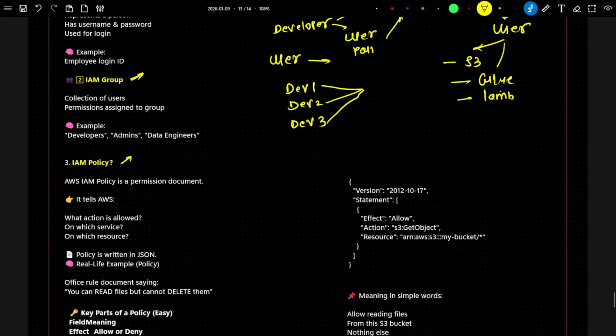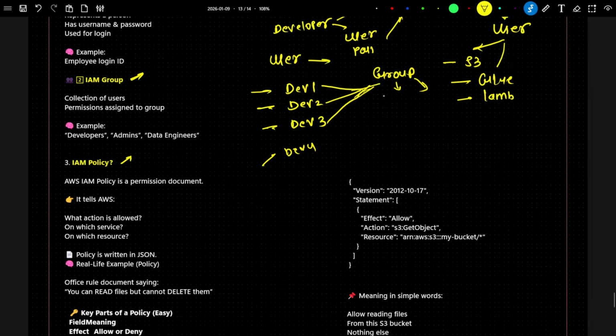So what you can do is create one group. In this particular group, you can add all the developers, so that whatever access you assign to this group, all the users will have the same access. You will create a group, you will add the users. At the group level you can assign whatever access is required, so that suppose the next day one more developer got added, right?